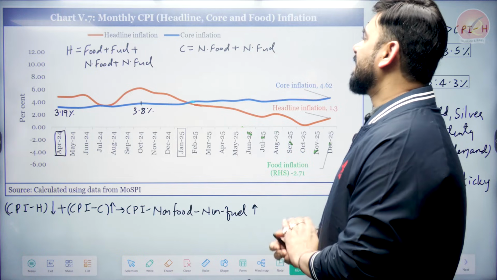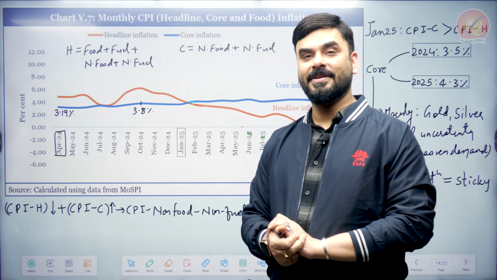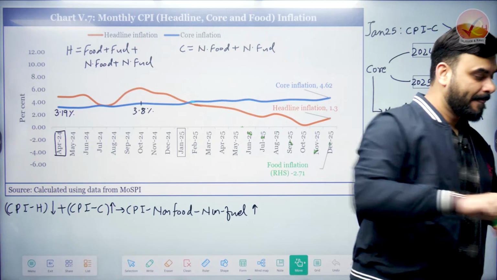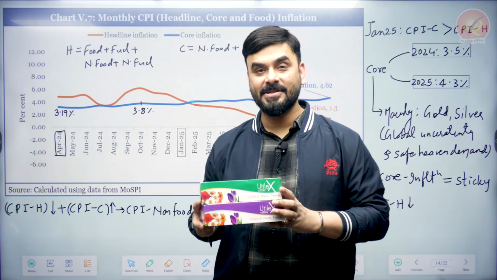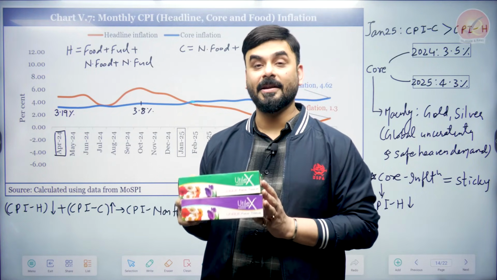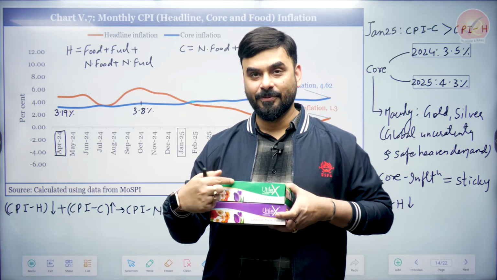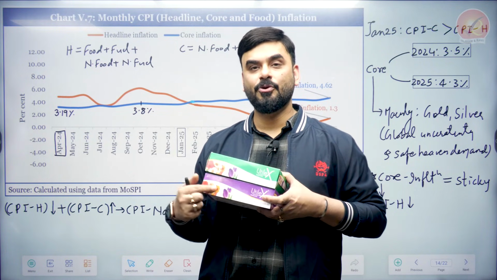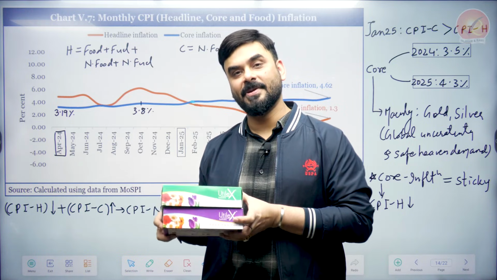Now, let us examine headline inflation and core inflation. And bacho, I told you what is headline and core inflation. So for example, what is this basket? This is CPI headline. CPI headline contains food and fuel in the upper box, and non-food, non-fuel in the below box. This whole thing is called the CPI basket.